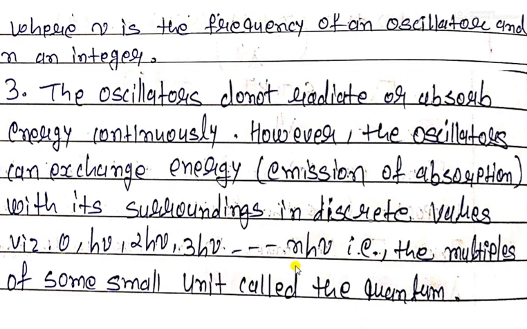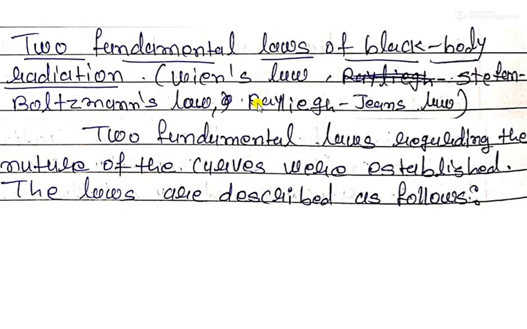Next are the 2 fundamental laws of black body radiation. One is Wien's law and the other is the Rayleigh-Jeans law. Actually, the Stefan-Boltzmann law you already studied in 11th standard, but we will go through its statement also.